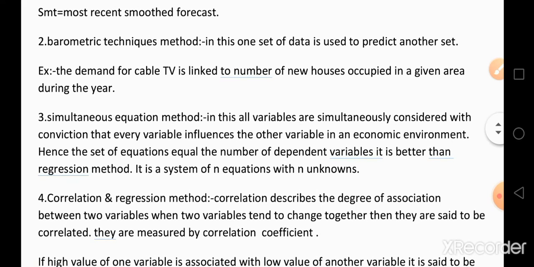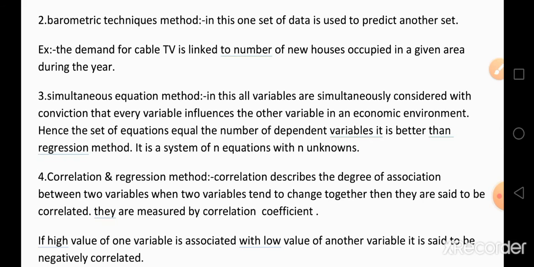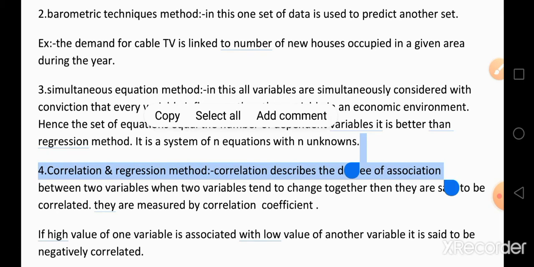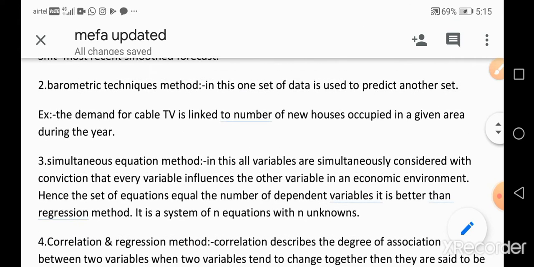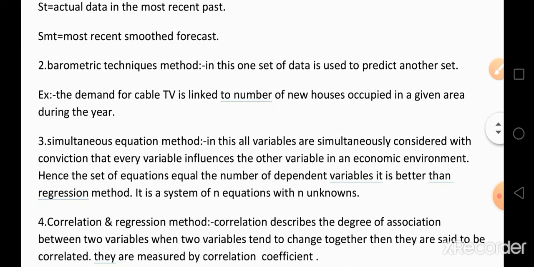So in this example there are two variables for estimating the cable connection. The first variable is new houses and the second variable is the number of new TV purchases. A third variable is the income of the customer. Another variable could be decreasing the price of the cable connection or increasing the price of other TV connections.